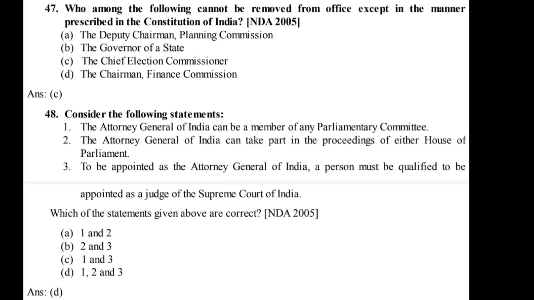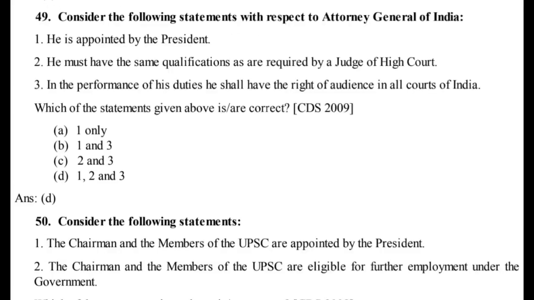Which of the statements given above are correct? NDA 2005. A. 1 and 2. B. 2 and 3. C. 1 and 3. D. 1, 2 and 3. Ans. D. 49. Consider the following statements with respect to Attorney General of India.